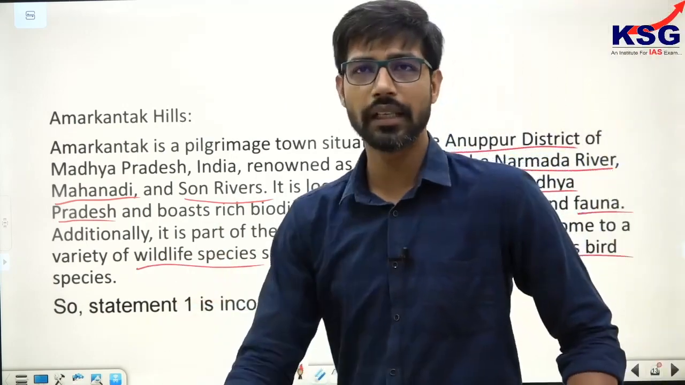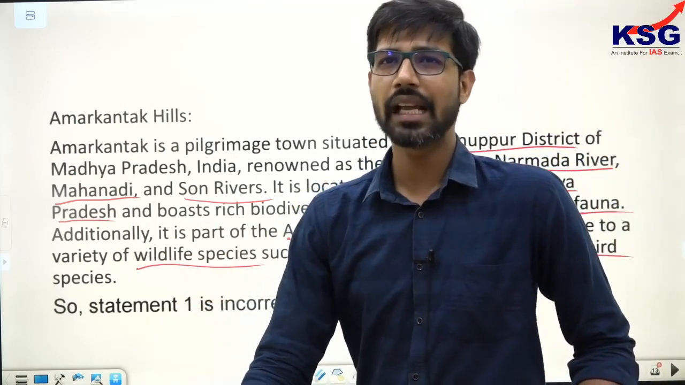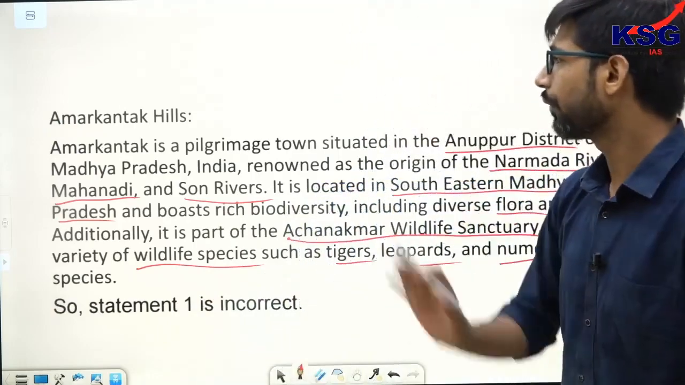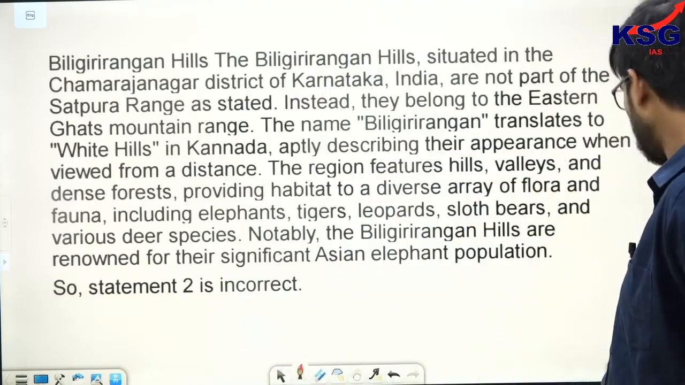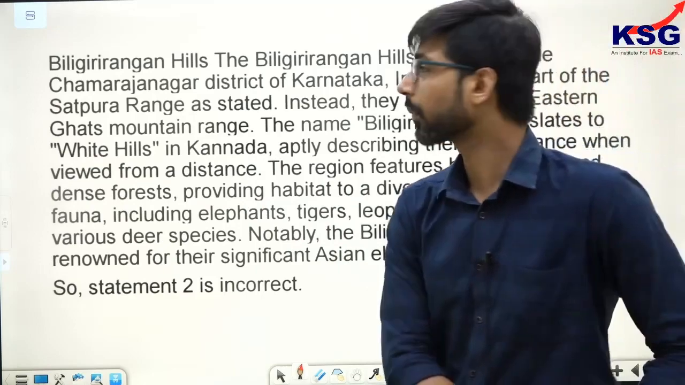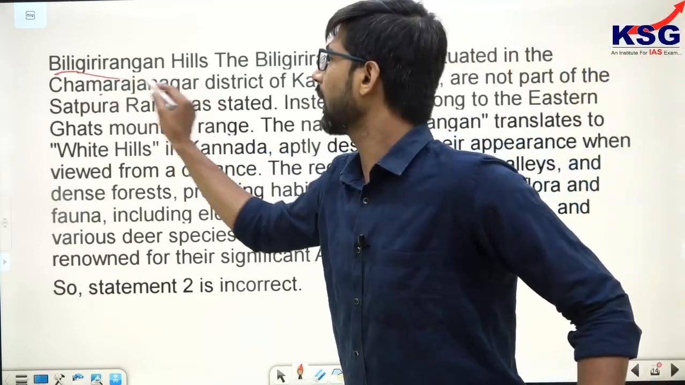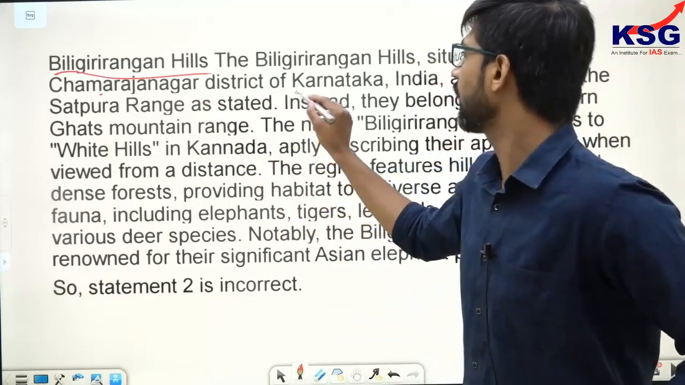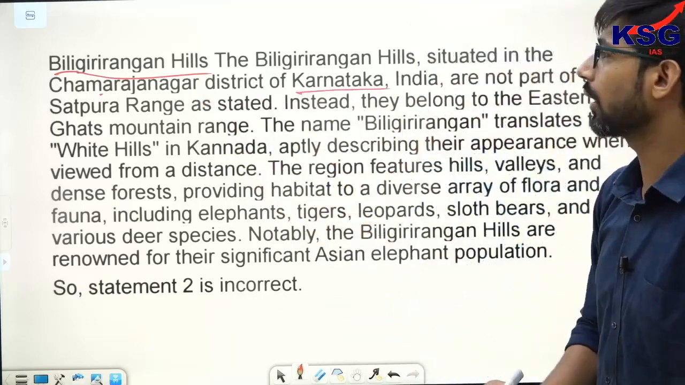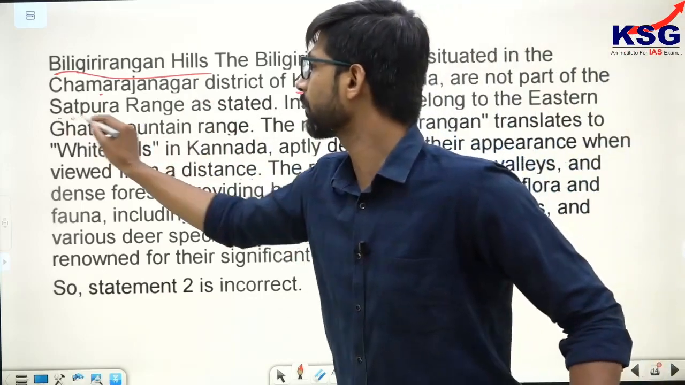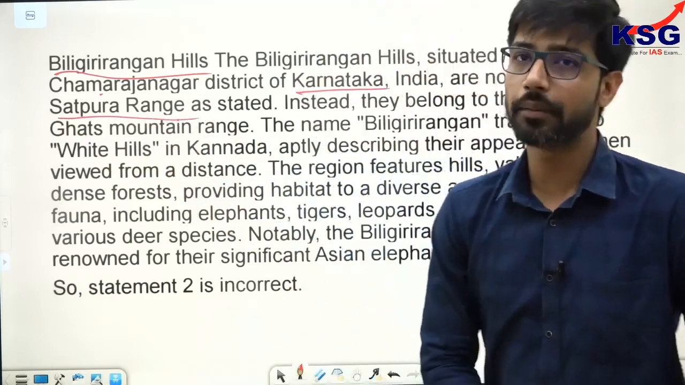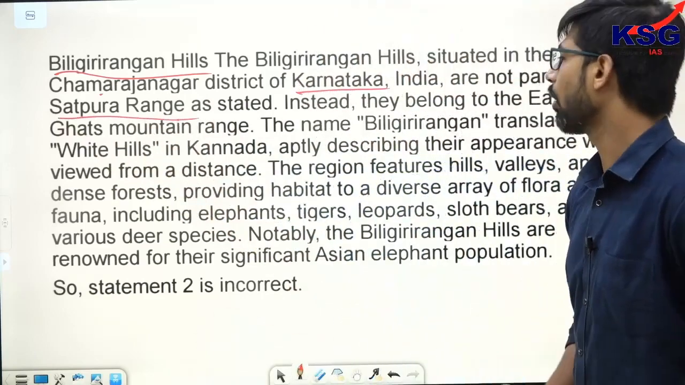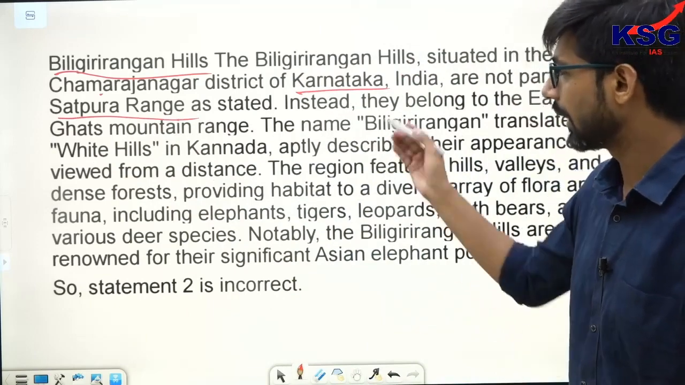So statement 1 is going to be incorrect because the Sahyadri Hills and Amarkantak are far away from each other. Sahyadri is basically located in Maharashtra. Biligiri Rangan Hills, second part. These hills are situated in the Chamarajanagar district of Karnataka. Please remember, they are not a part of the Satpura range, because the Satpura range is located in Madhya Pradesh. Instead, they belong to the Eastern Ghat mountain ranges.